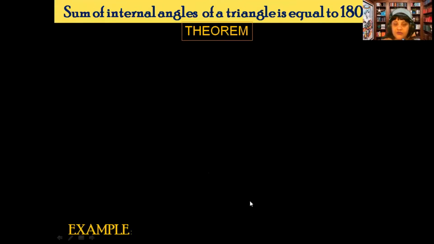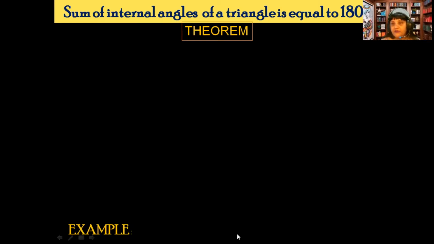So let us take one more example to know the steps. What will be the steps? Now, assuming that this is the statement: the sum of internal angles of a triangle is equal to 180 degrees. We did this yesterday too, where in yesterday's method we provided different triangles to the students, and then they were asked to measure and reach the conclusion that the sum of internal angles of all the triangles will always be equal to 180 degrees.